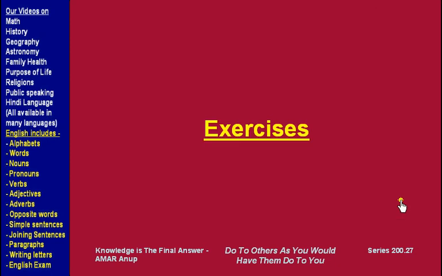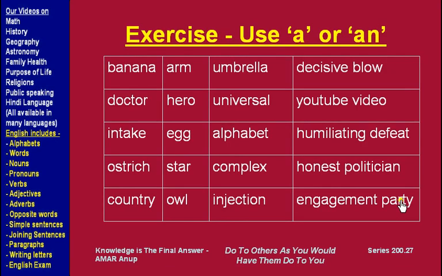Now let's look at some exercises on the use of a or an. Here are 20 words or combinations of words. In this one it is combinations of words or noun phrases, and these are nouns. Use either a or an before each of these.